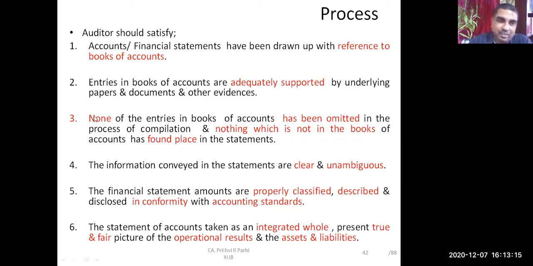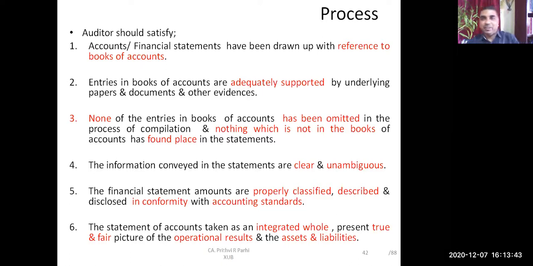Now, these 2 points, did you understand? Yes, sir. Okay. Point 3, please read it. None of the entries of books of accounts has been omitted in the process of compilation, and nothing which is not in the books of accounts has found place in the statement.